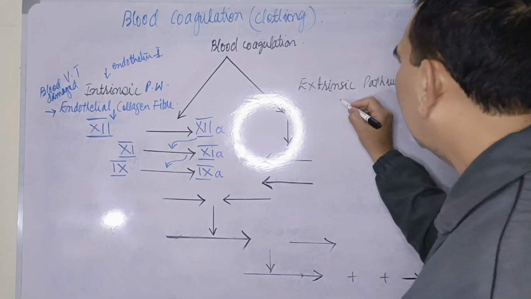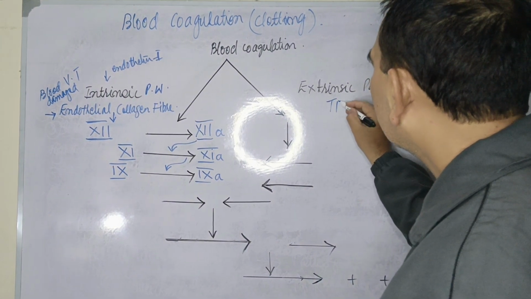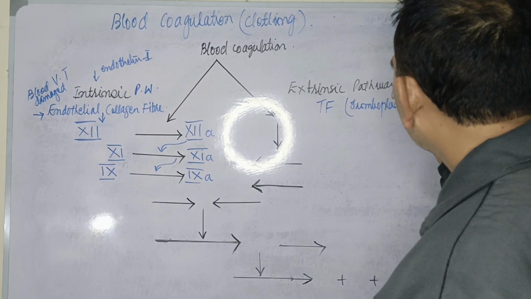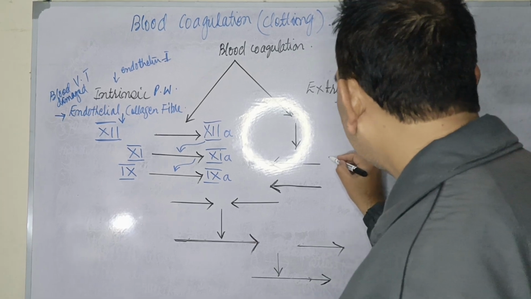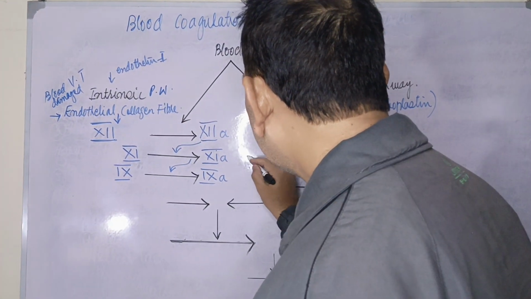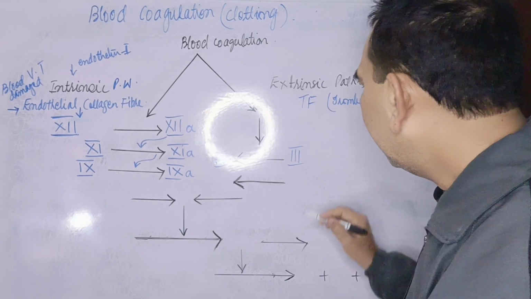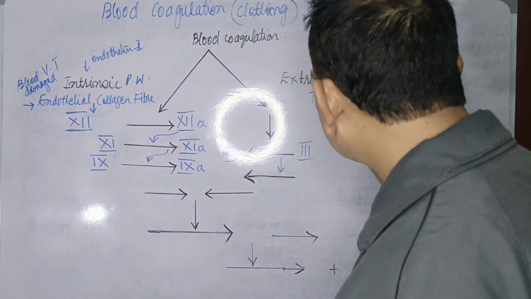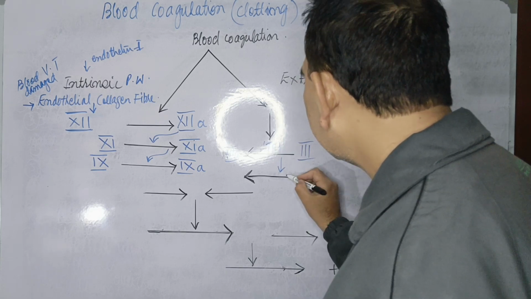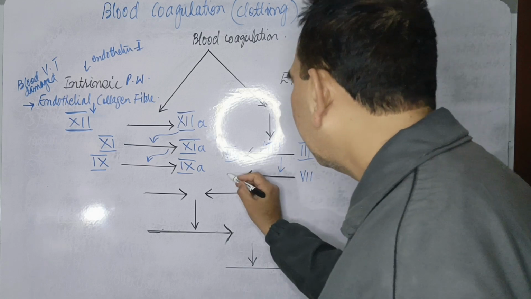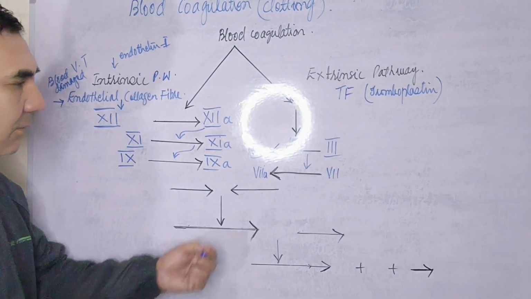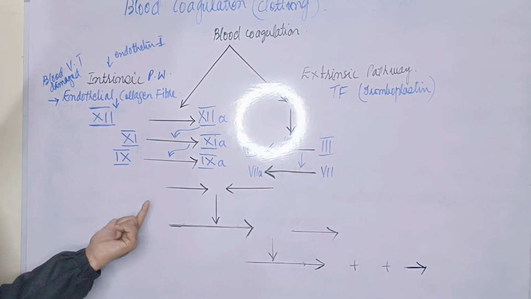In this pathway, the tissue factor, called thromboplastin, is called the third factor, and this third factor will be activated into 3A. This 3A factor, the thromboplastin factor, activates the seventh factor into 7A.